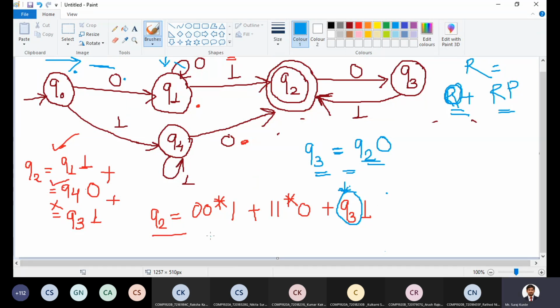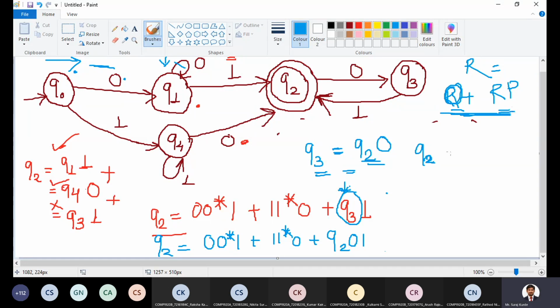So what we will get? Q2 is equal to 0, 0 star 1 plus 1, 1 star 0 plus Q2 0, 1. Now Q2 is on the left side of equal to as well as on the right hand side. I can compare this regular expression with the required condition R is equal to Q plus RP.